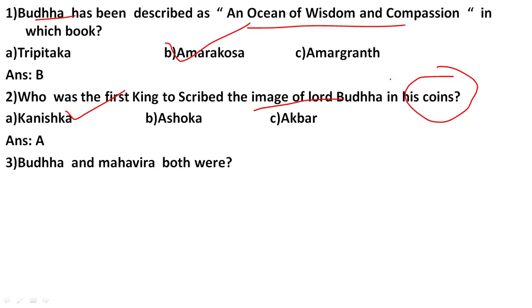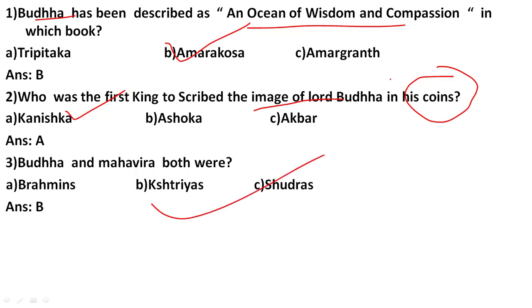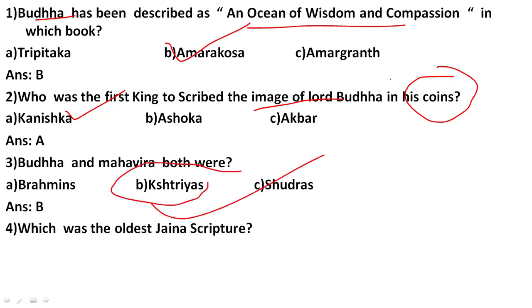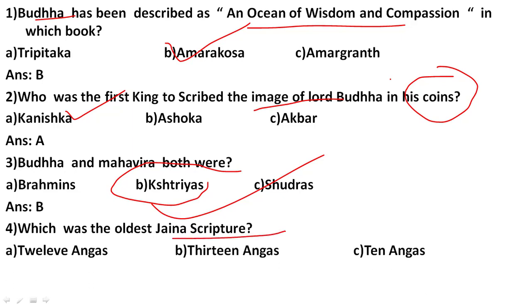Then, Buddha and Mahavira both were. So both were Brahmins, Kshatriya or Shudra. So Buddha, Gautam Buddha and Mahavir Jain, both of them were from the Kshatriya caste. Okay, they were from the warrior families. Which was the oldest Jaina scripture? So the oldest Jain scripture was 12 Angas, 13 Anga or 10 Anga. The correct answer is number A, 12 Anga. This was the oldest Jaina scripture.